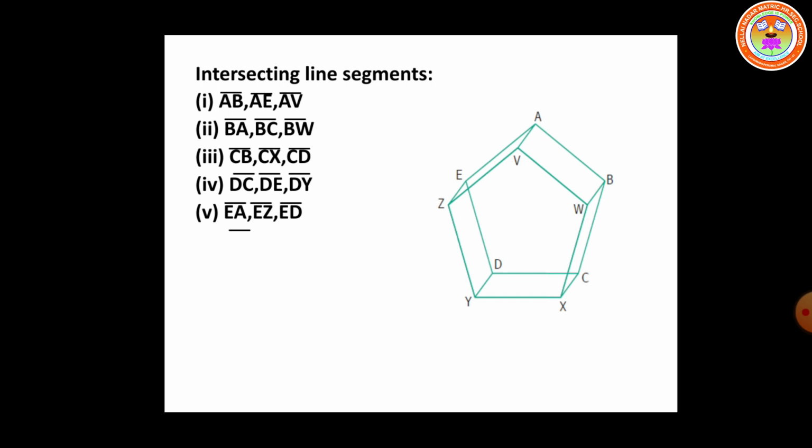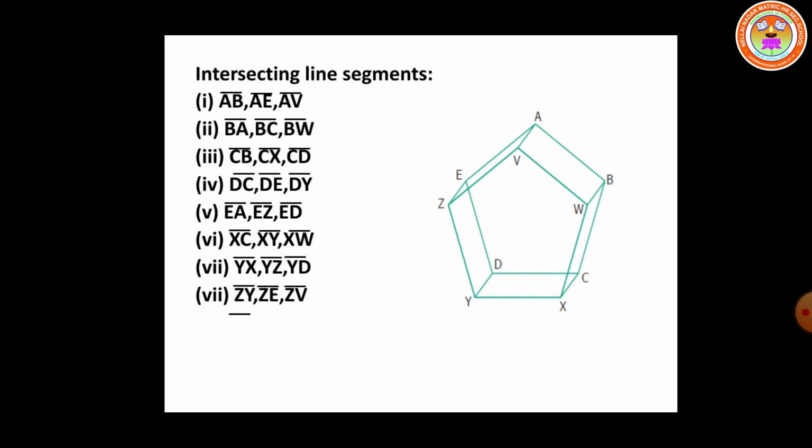If you consider the next point X, the line segments XC, XY and XW all are intersecting at the point X. Next consider the point Y. Therefore the line segments YX, YD and YZ are intersecting at the point Y. Next consider the point Z. Therefore the line segments ZY, ZE and ZV are intersecting at the point Z.